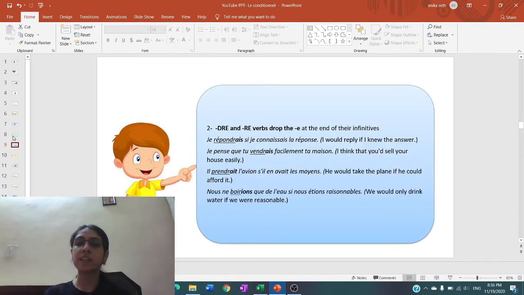In case of DRE, RE verbs, we drop the E at the end of the infinitive. So répondre becomes répondr without E plus the imperfect ending. Vendre also without E plus the imperfect ending. Prendre without E, voir without E plus the imperfect endings. And also we have discussed how the verbs are different in each of the three tenses, that is future simple, imperfect and conditional présent. Right?